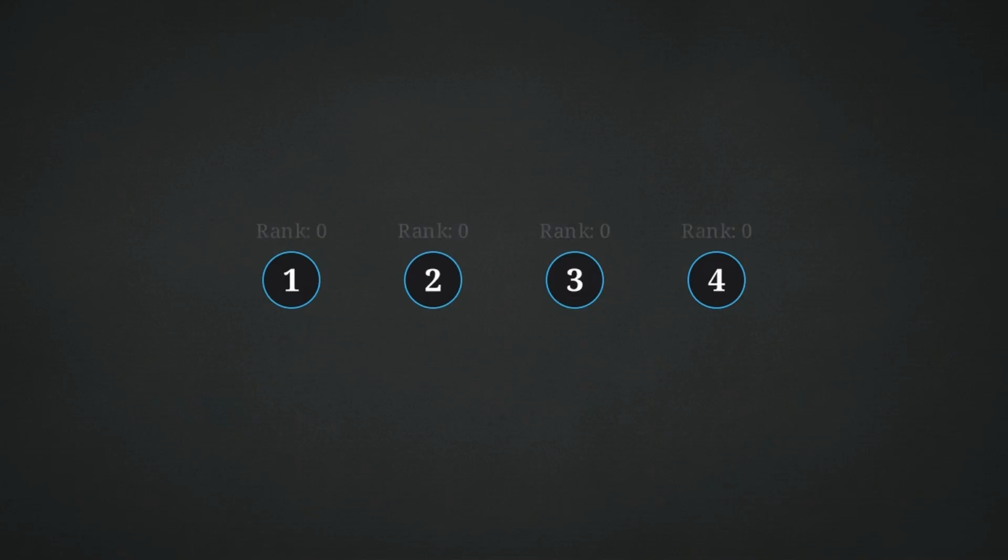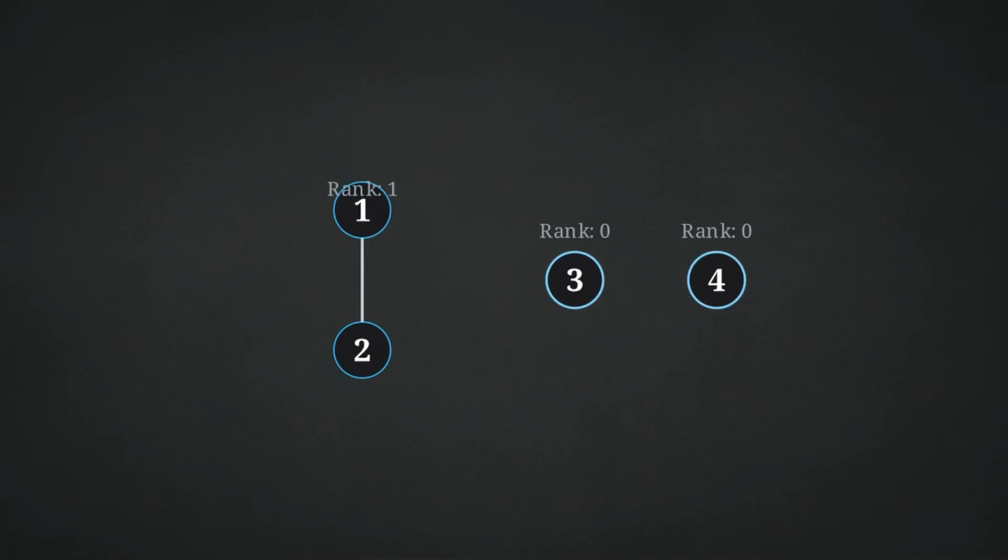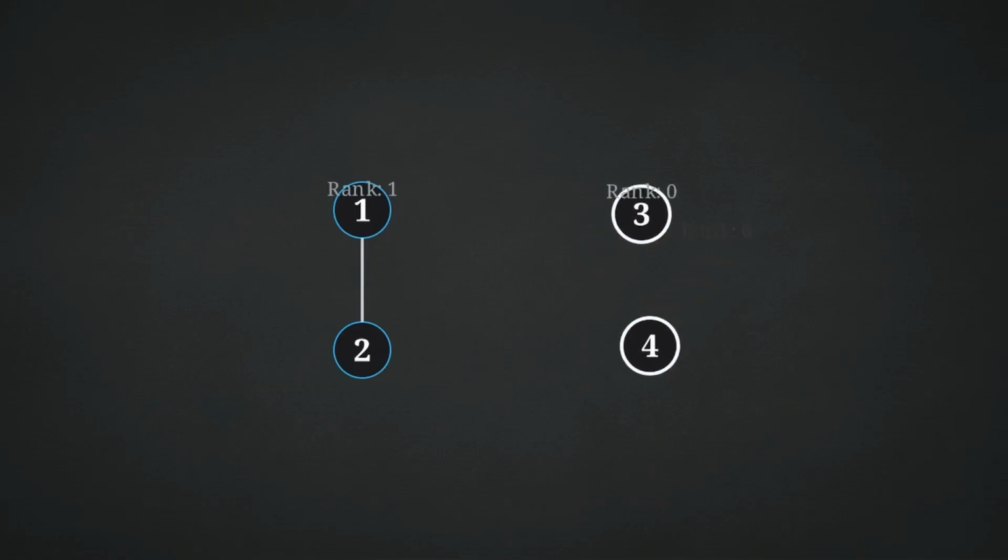Let's trace how this balances a structure. We start with 4 distinct disconnected elements, each initialized with a rank of 0. We execute a union on 1 and 2. Node 1 absorbs 2, and its rank increments to 1. Next, we union 3 and 4. This is an independent operation with equal ranks. Node 3 absorbs 4, and its rank increments to 1.